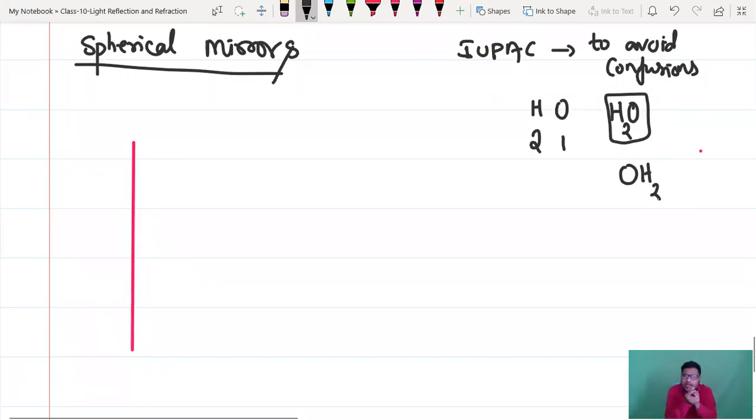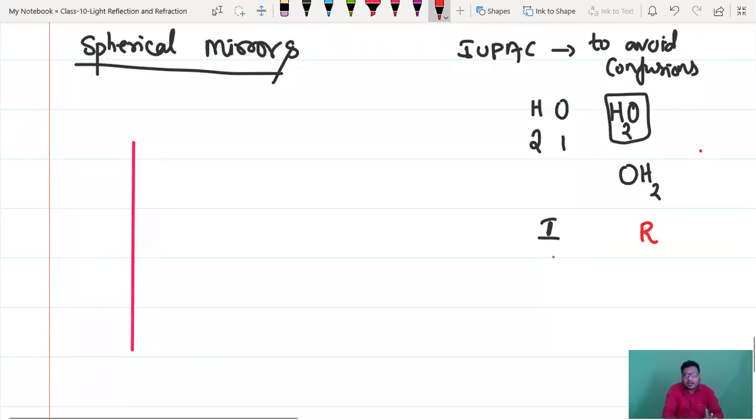OH2 is also correct. But if I am preparing one material and another person is preparing another, let us take Einstein, okay, he is physics, no? Let us take another chemist, Rutherford.